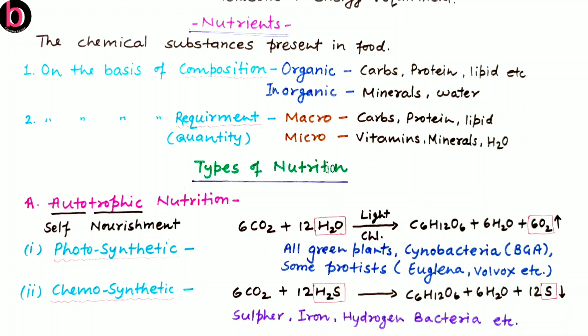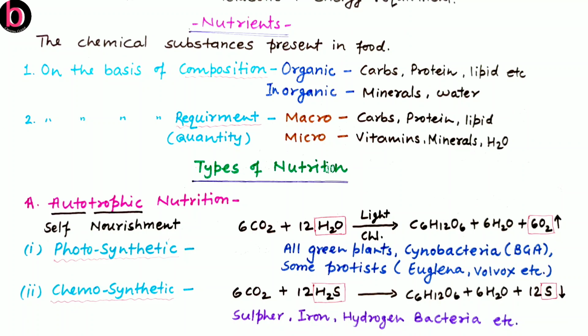They carry a specialized structure known as the heterocyst, and by their heterocyst they are capable of synthesizing their food. Next, there are a number of protistans like Euglena as well as Volvox, which is colonial, that are also capable of synthesizing their food.